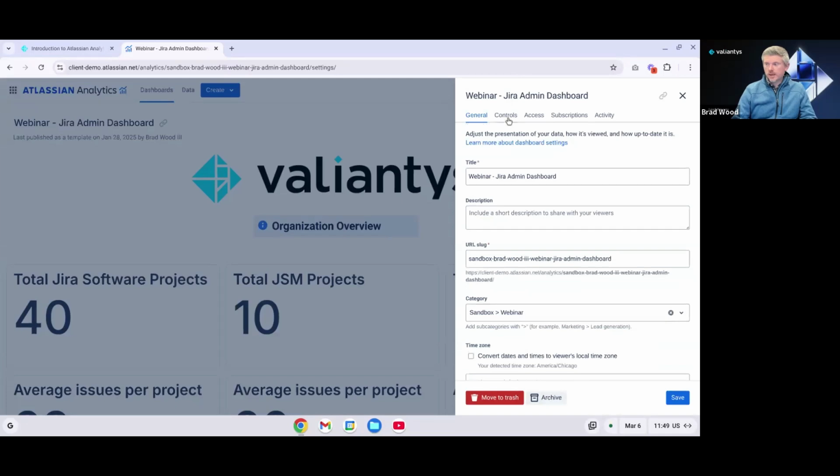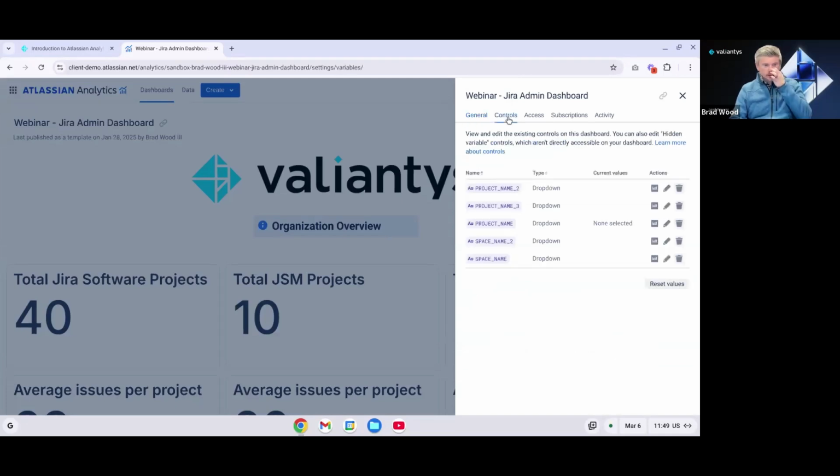If we head up to the controls section, this is going to be a comprehensive list of all of the controls that are configured within our dashboard. We can see the name of the controls, the type, and we can see a list of the current values that are associated with those controls. In this case, we don't have anything selected in any of our controls.